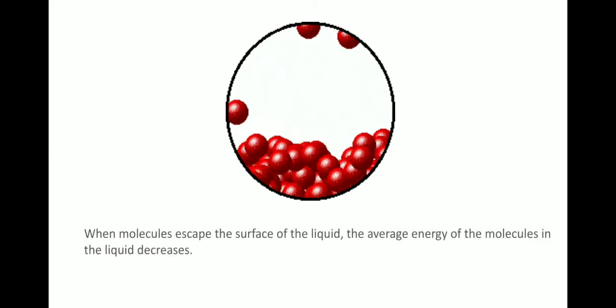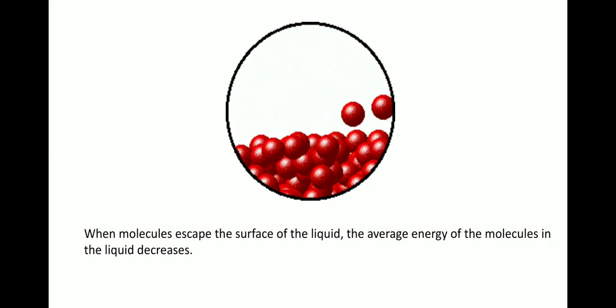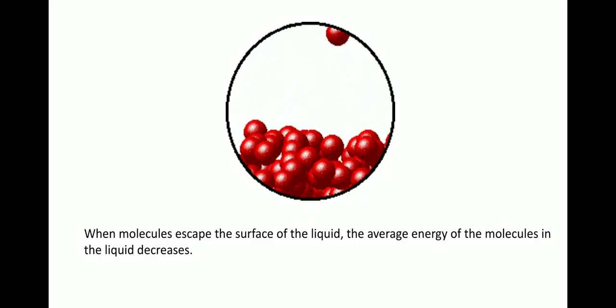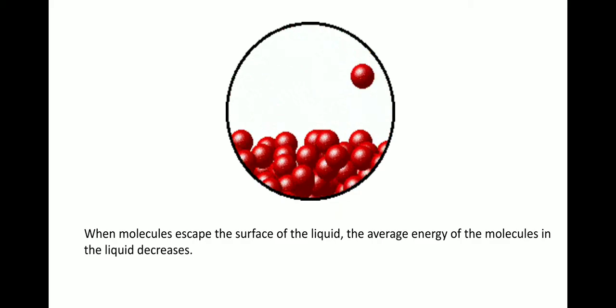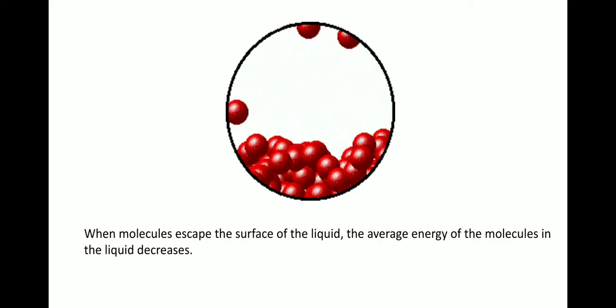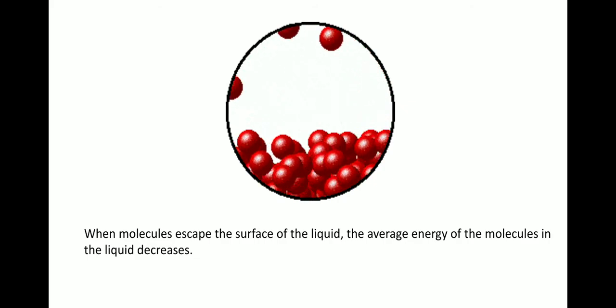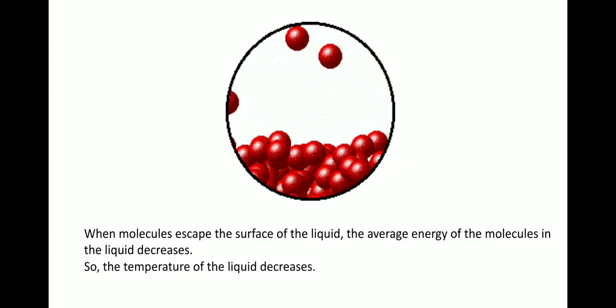We all know that molecules are in random motion in liquids. These molecules have a lot of kinetic energy compared to solids. So when molecules escape the surface of the liquid because of the heat energy, the average energy of the molecules in the liquid starts decreasing. This is because the molecules that escape out of the surface take the kinetic energy they possess with them. So the temperature of the liquid starts decreasing.